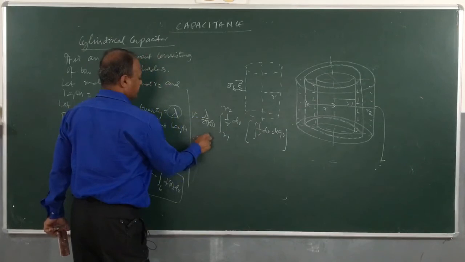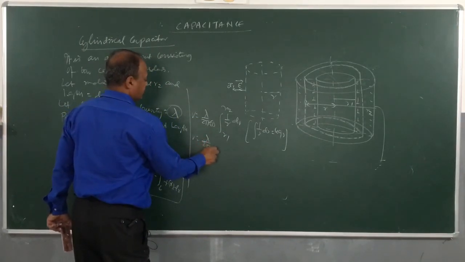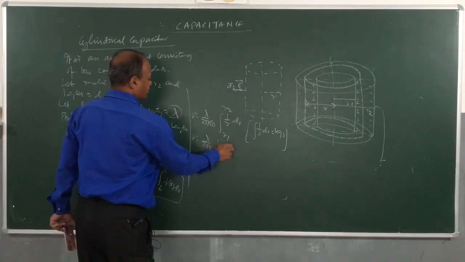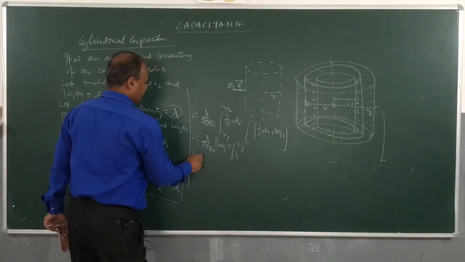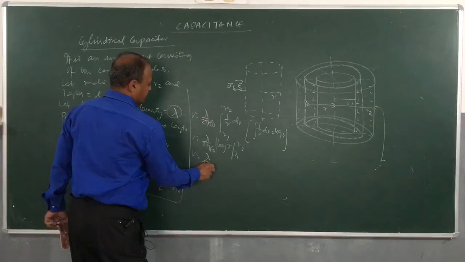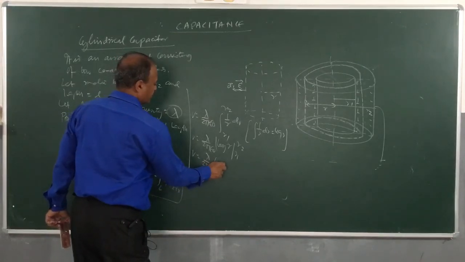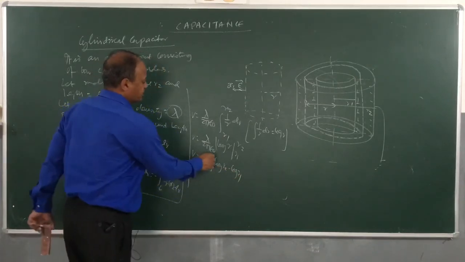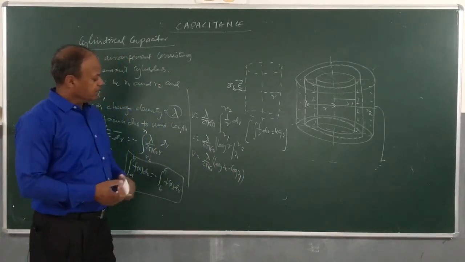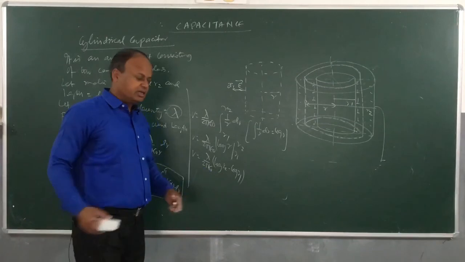So V becomes lambda by 2 pi epsilon naught, log r from R1 to R2, and V becomes lambda by 2 pi epsilon naught, log R2 minus log R1. I know the properties of logs: log a minus log b is log a divided by b.